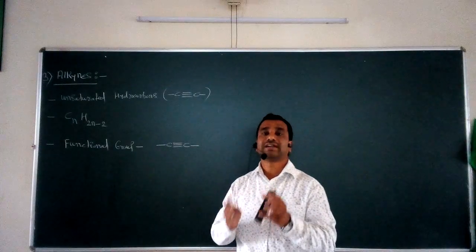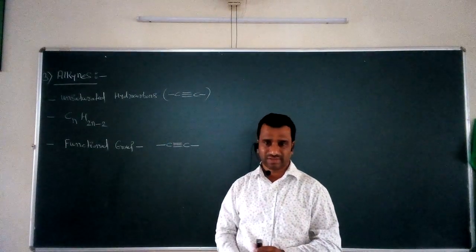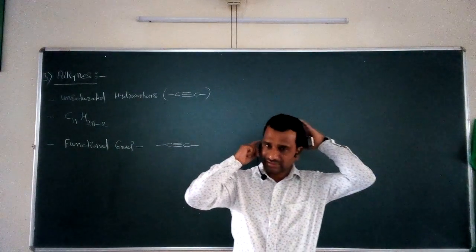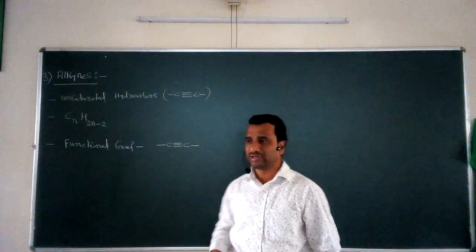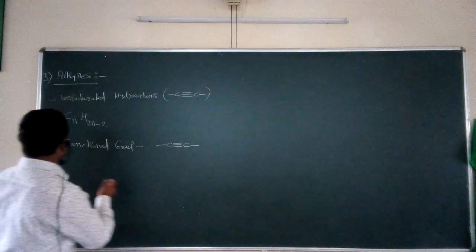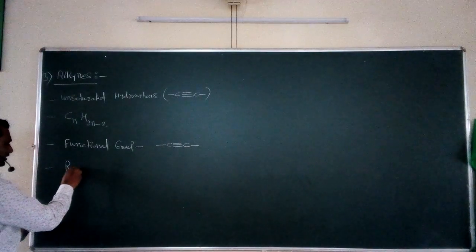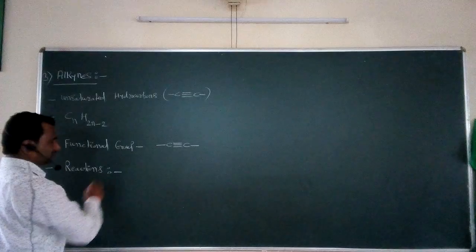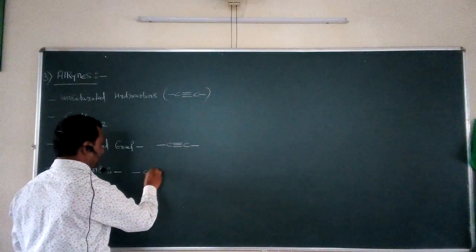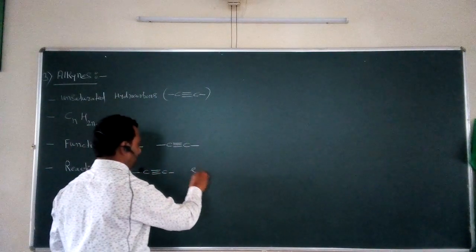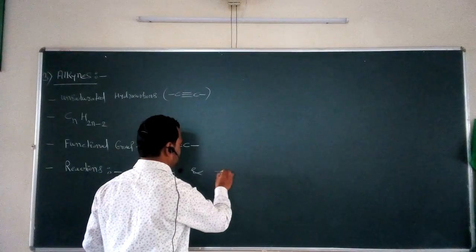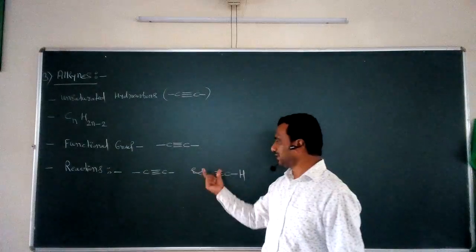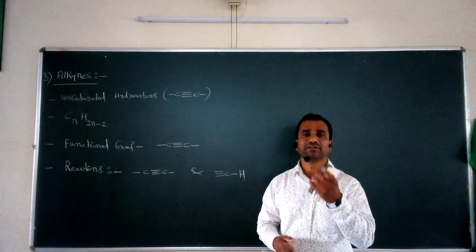Next, what type of reactions can be given by these alkynes? Since the functional group is C triple bond C, the reactions given by these alkynes are nothing but the reactions given by this C triple bond C, as well as by the C triple bond C single bond H. These two important parts of the alkynes take part in chemical reactions.